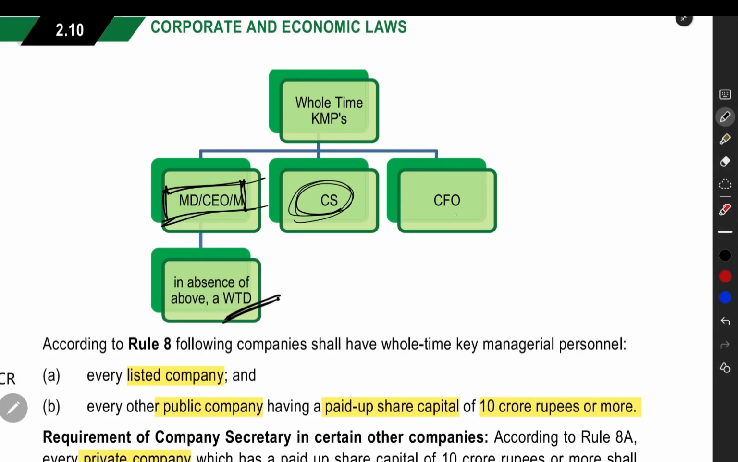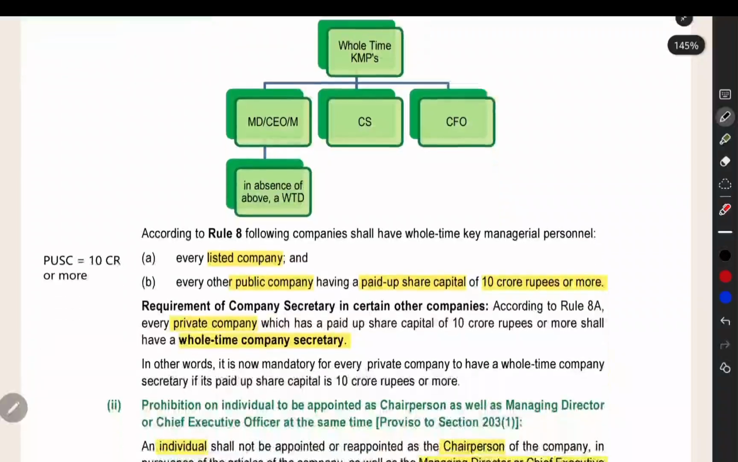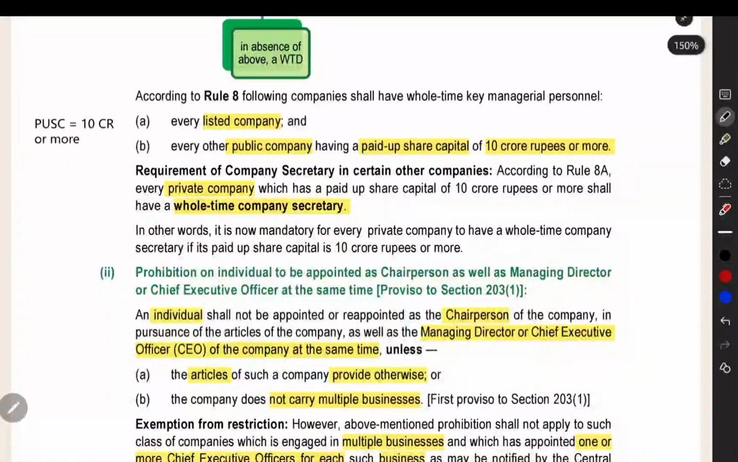Company secretary, you have to compulsorily appoint. CFO is also mandatory. You have to appoint these two persons mandatorily, and then you have to appoint MD, CEO, or manager. In the absence of these three, you can appoint whole-time director. These will be the whole-time key managerial persons of the company. This mandatory appointment is for who? You have to appoint these persons mandatorily if you are a listed company.